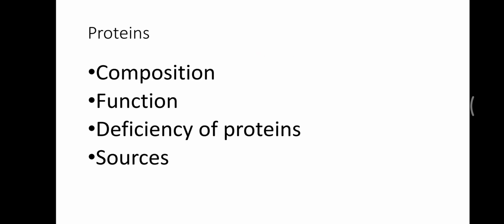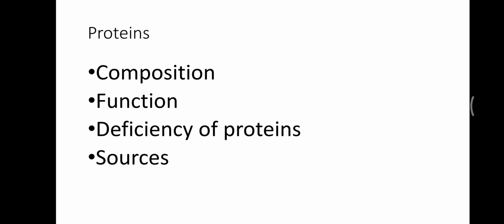Students, the next topic is proteins. If we talk about the composition of proteins, then we can say proteins consist of long chains of amino acids which are made up of the elements carbon, hydrogen, oxygen, and nitrogen. Carbohydrates and fats have carbon, hydrogen, and oxygen, while proteins have nitrogen in addition to these carbon, hydrogen, and oxygen.